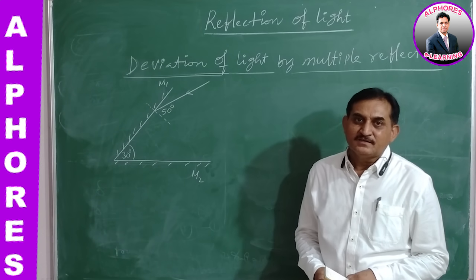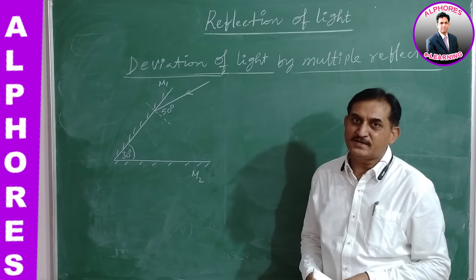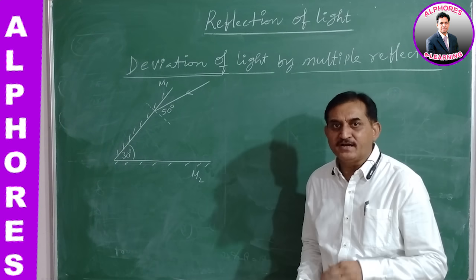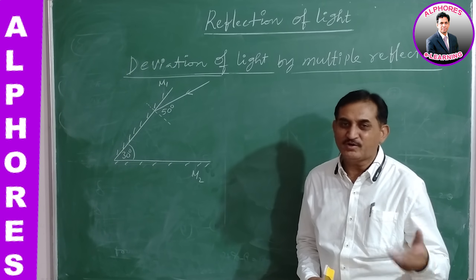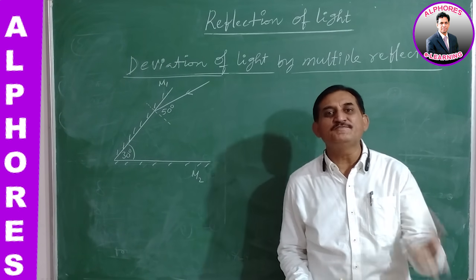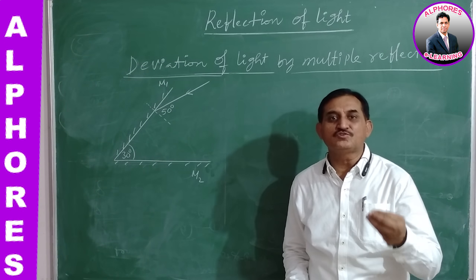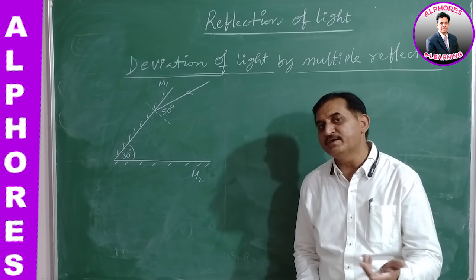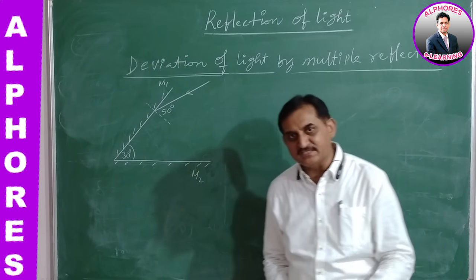But we can't say directly by observing this how many reflections the light is going to make before finally giving the total deviation. Okay, so what to do here? The geometry itself decides how many reflections the light is going to make by the two plane mirrors. Let us see one by one by taking the geometrical method. By the geometry we can decide that.